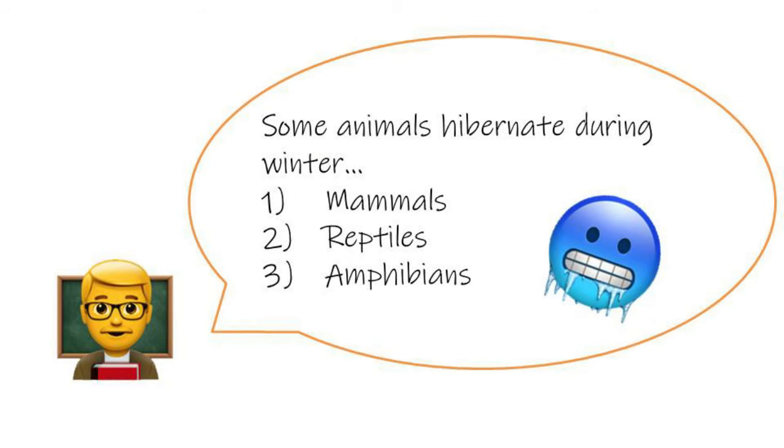Some animals, reptiles, and amphibians hibernate during the winter. Their metabolic rate slows down to a level sufficient to support vital body functions only, for example, heartbeat. Some animals, such as birds and butterflies, migrate to warm places during the winter.